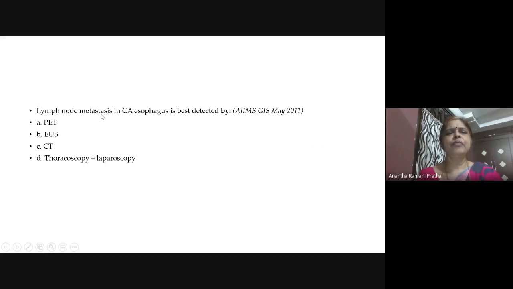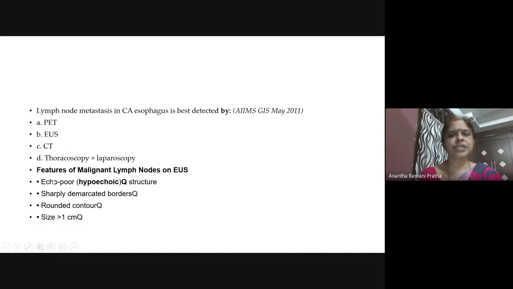Next, lymph node metastasis in CA esophagus is best detected by endoscopic ultrasound, because lymph nodes are very, very near to the esophagus. You can nicely see them. I will show you the pictures. Features of malignant lymph nodes: just remember, they are hypoechoic, they have a rounded contour, and the border demarcation will be lost. Size can be more than 1 centimeter. So here you can select.